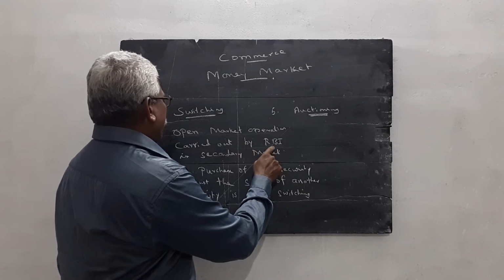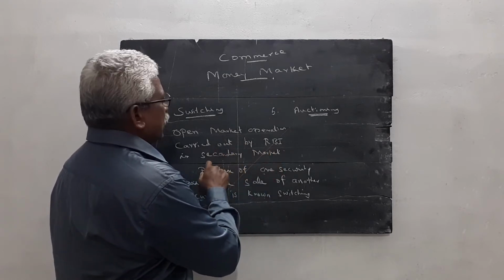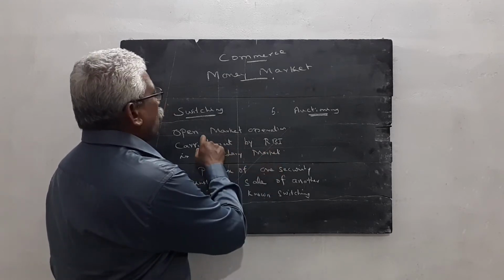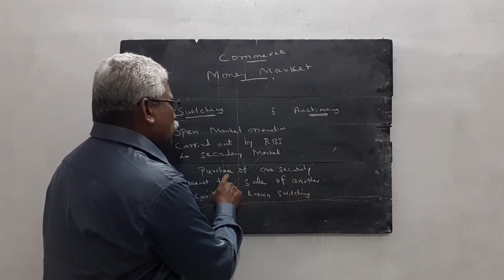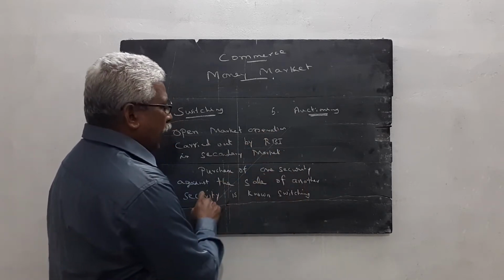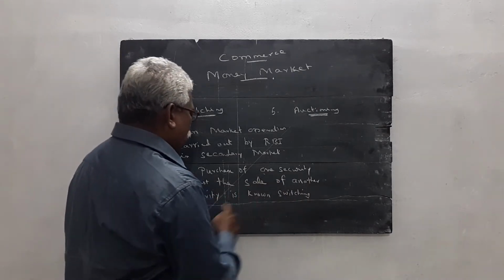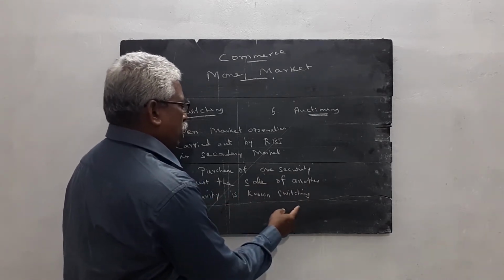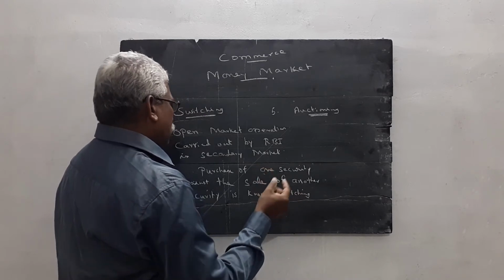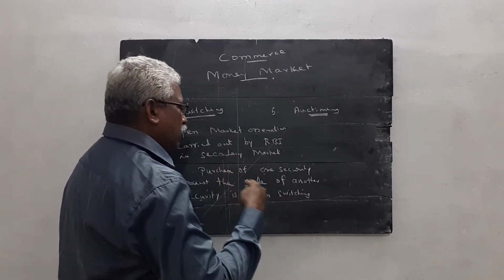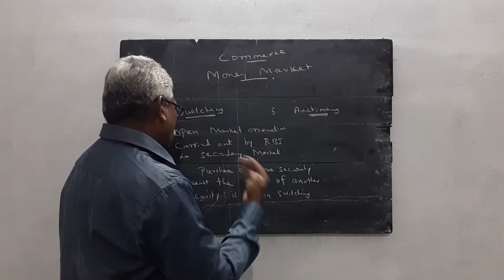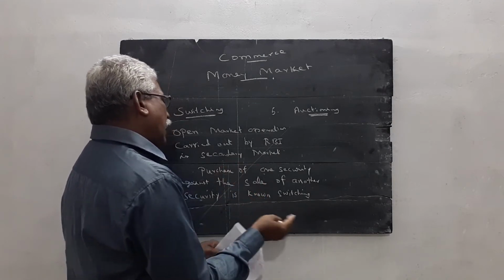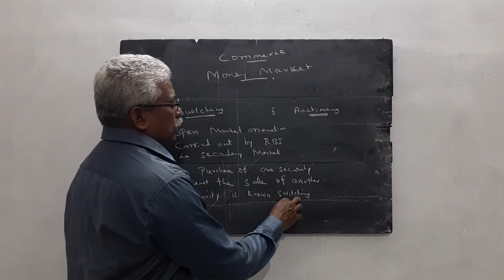In the secondary market, the open market operation method is followed. The purchase of one security against the sale of another security is known as switching. So the Reserve Bank of India, or financial institutions or commercial banks, purchase one security against the sale of another security, which is known as switching.